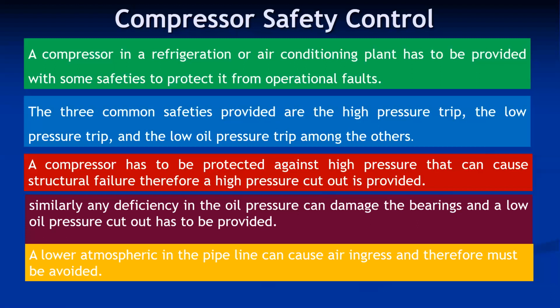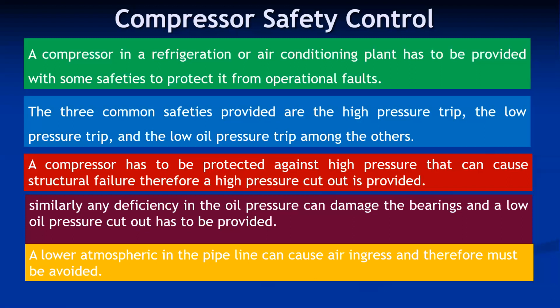A low pressure cutout is also provided, because if the pressure in the evaporator falls below a certain level, an excessive pressure difference across the compressor happens, and because of that, excessive power consumption also takes place. To avoid that, generally this cutout activates if the evaporator pressure falls below a certain level.